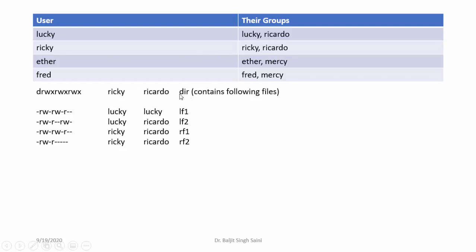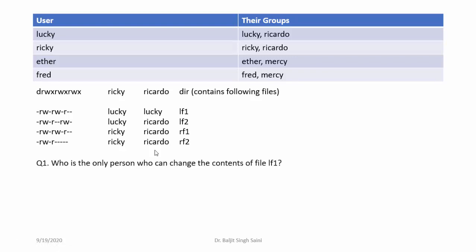Now there is a directory dir whose owner is Ricky and the group is Ricardo. The permissions are mentioned here, so everyone is having all the permissions on the directory dir. Further, the directory dir contains 4 files, lf1, lf2, rf1 and rf2. The permissions are mentioned here, the user is mentioned and the groups are mentioned. So just understand this, get familiarized with the situation and answer the following questions.